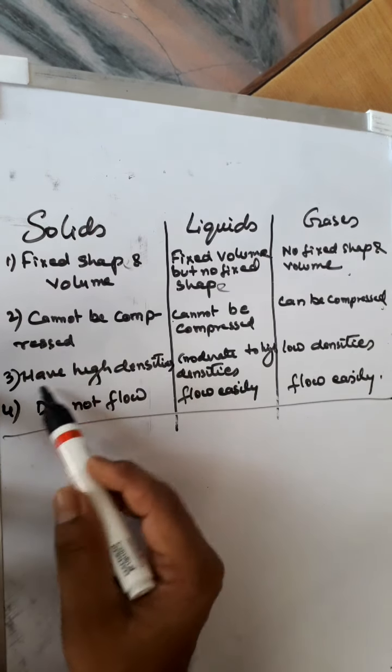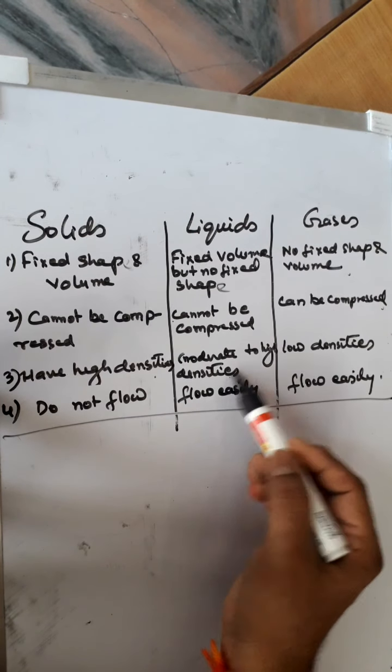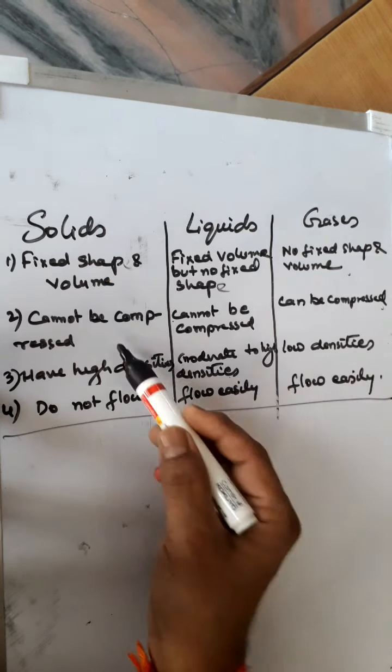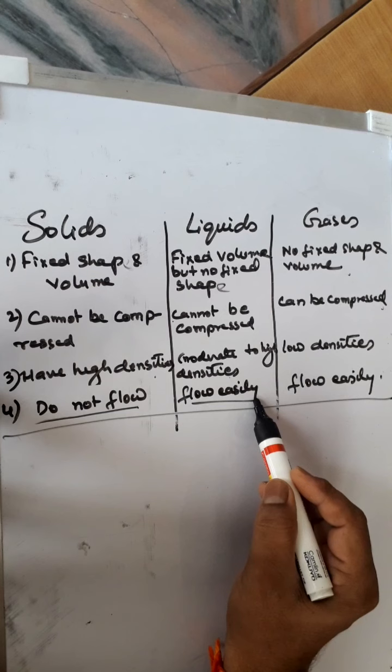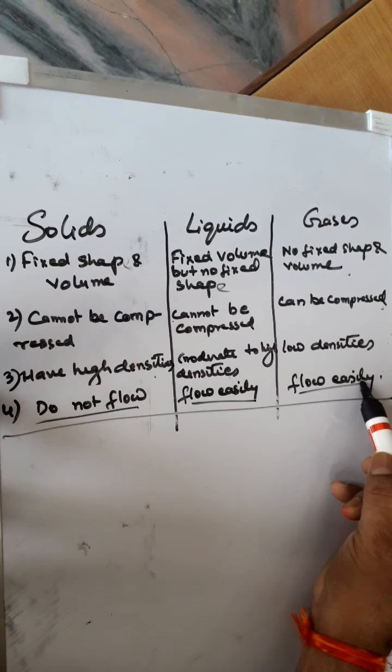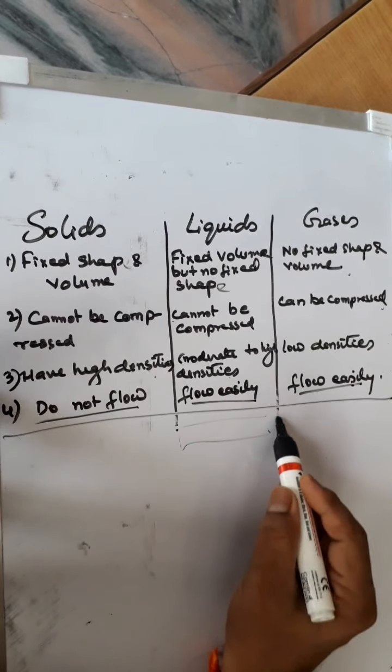Now, solids have high densities, liquids have moderate to high densities, and gases have very low densities. Solids do not flow. Liquids can flow easily and gases can also flow easily. Next topics we will see in the next video.